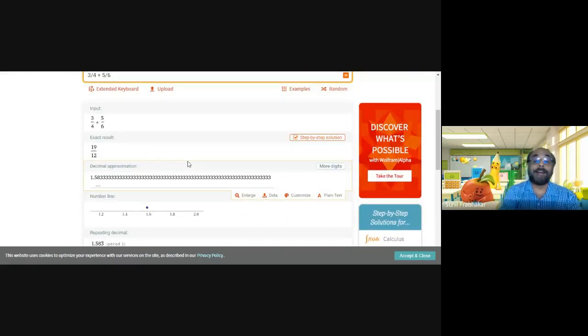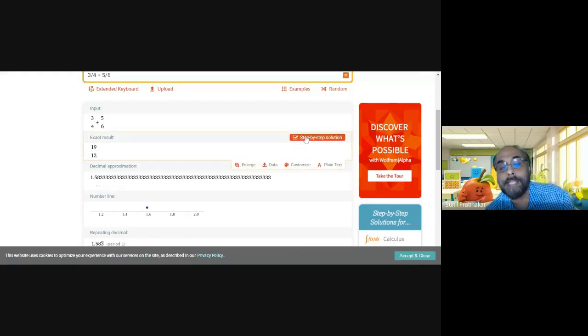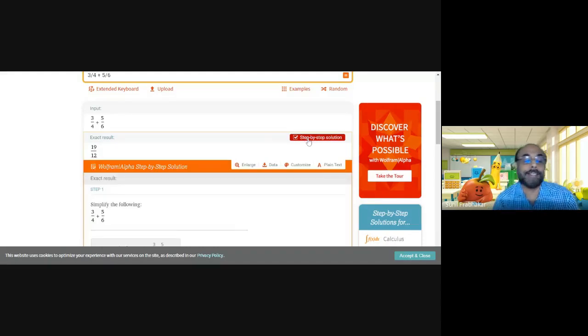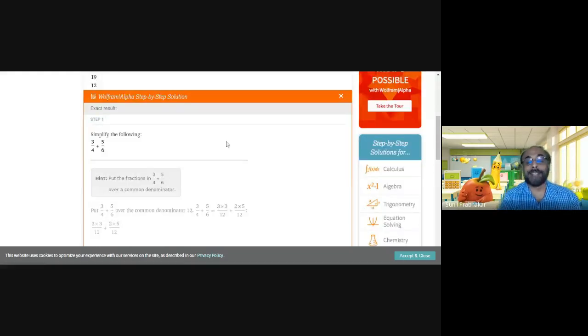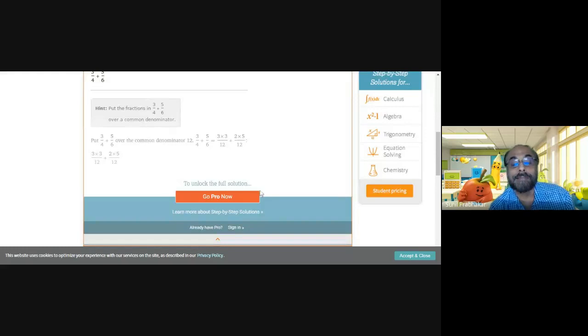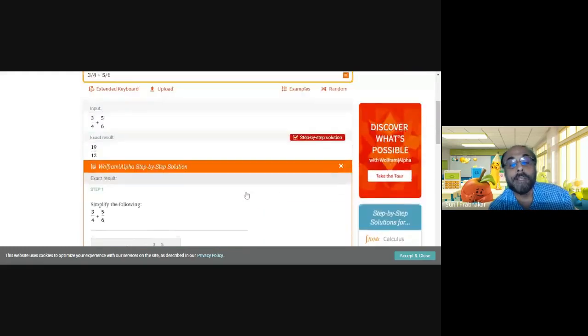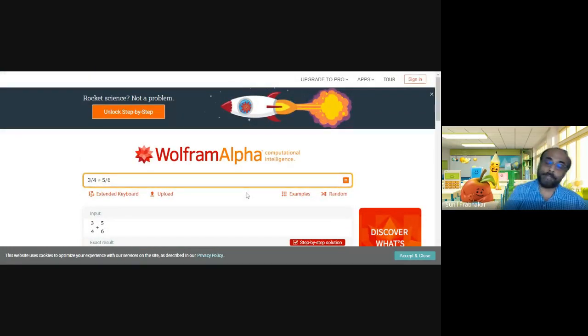But this is not completely free. To a certain extent, you can use it as free. But if you want a step-by-step solution for this, Wolfram Alpha will ask for money because a paid subscription is there. It is providing a result now, but we can go Pro to get the complete solution. So knowledge engines are very useful in getting a lot of information.